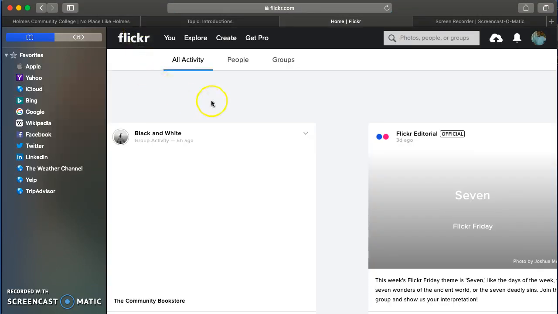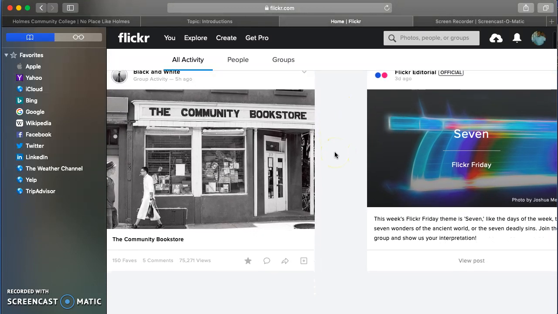That is an in-depth rundown of how to use Flickr.